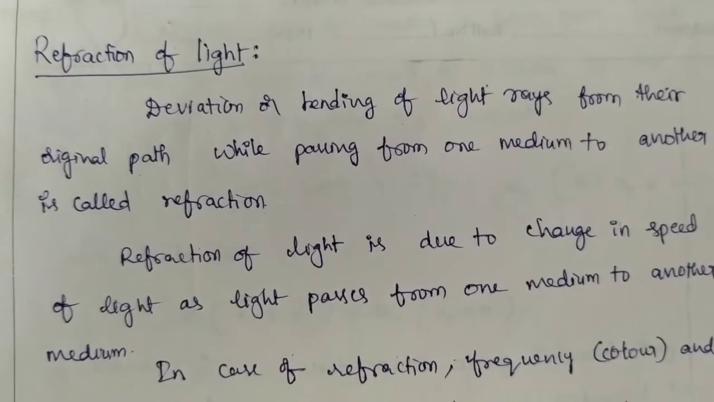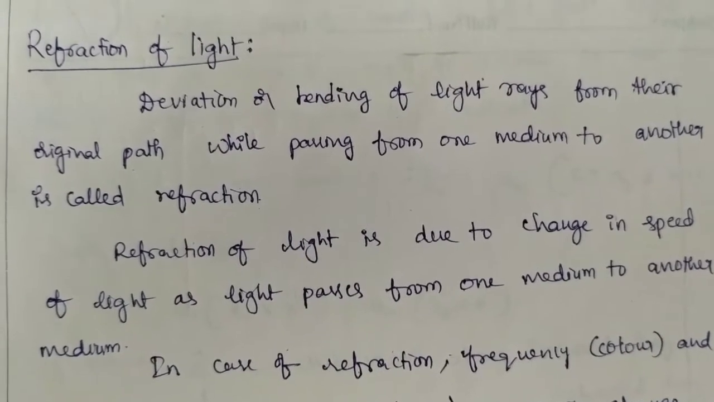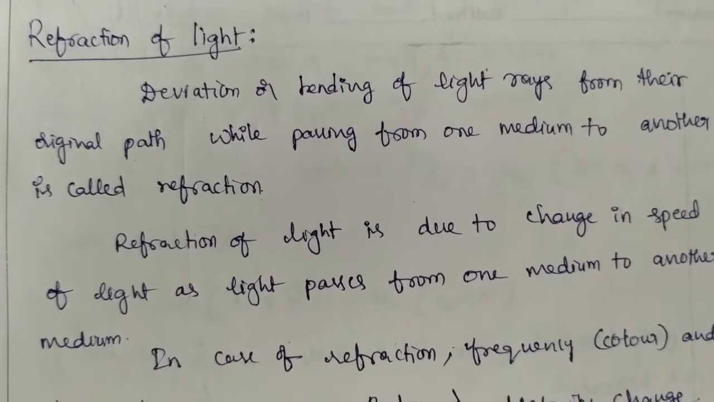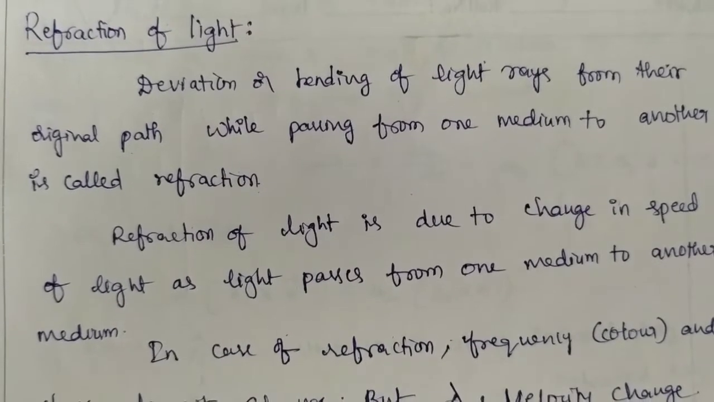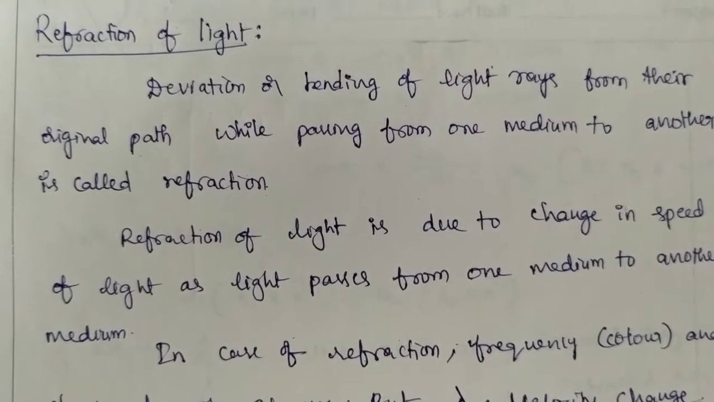In ray optics, that means by taking the ray nature of light, we will explain reflection, refraction and total internal reflection. And in our syllabus reflection is also not there, that means mirrors are not there, so that's why here I am starting with refraction only.